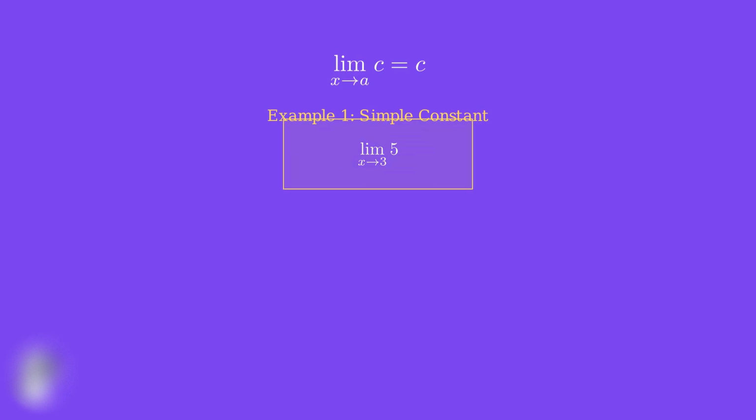Since 5 is a constant, it doesn't depend on x at all. Whether x approaches 3 or 100 or -50, the value 5 remains unchanged. Therefore, the limit of 5 as x approaches 3 is simply 5. The constant rule tells us the answer immediately.